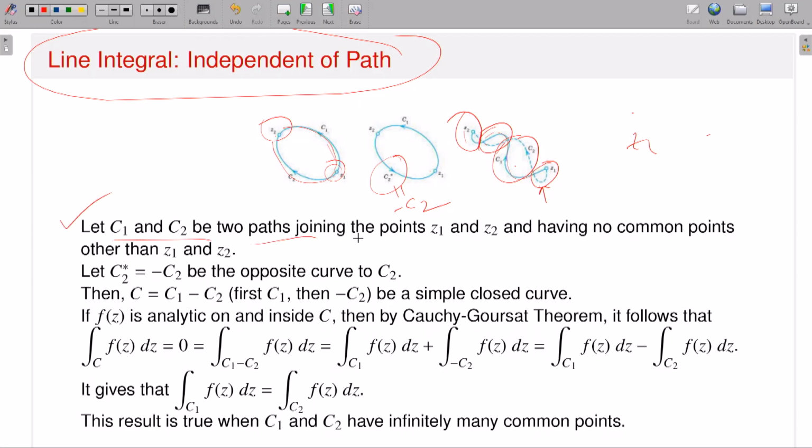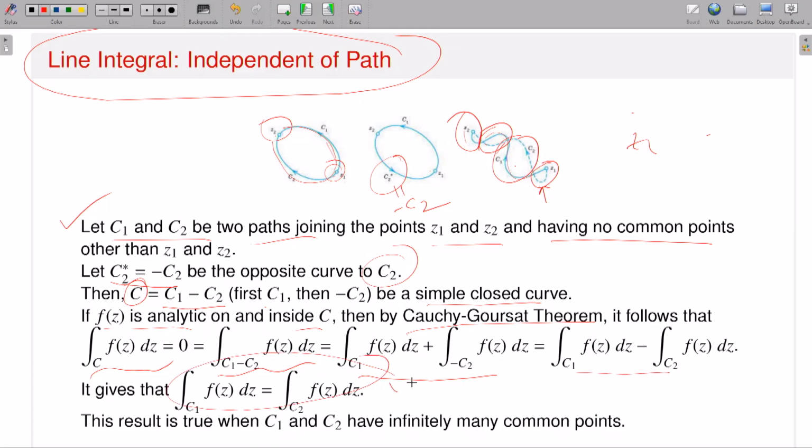So let C1 and C2 be two paths joining Z1 and Z2 having no points in common. That is crystal clear, because C1 and C2 have no common points except Z1 and Z2. Then C2 star is equal to minus C2, that means opposite to the curve C2. Now consider a new curve C which is C1 minus C2, that means first take C1 and then take minus C2, which is a simple closed curve. Now since my f is analytic inside C, by the Cauchy-Goursat theorem this is 0. This means the contour integral of f over C1 minus C2 is 0. Then by properties of contour integration, this is the integral over C1 plus the integral over minus C2, but the integral over minus C2 is nothing but minus the integral over C2, and that will give you this.